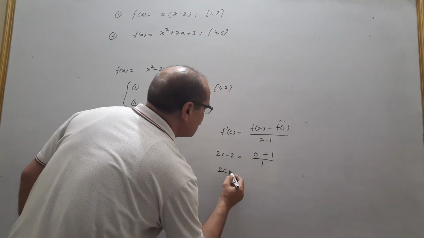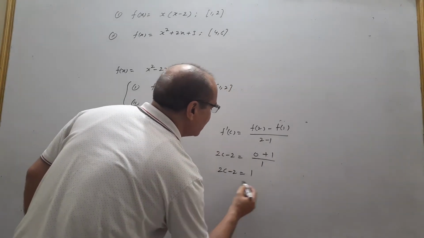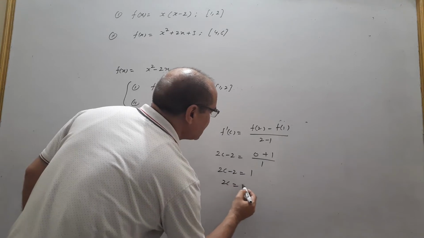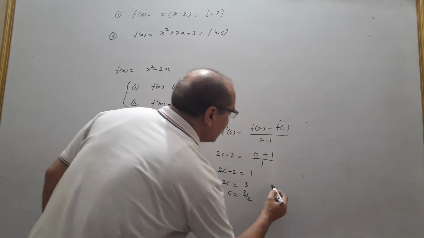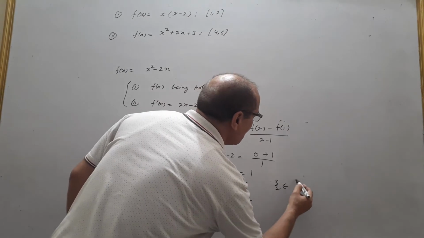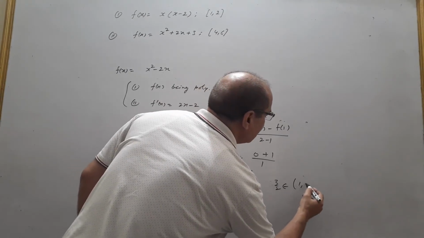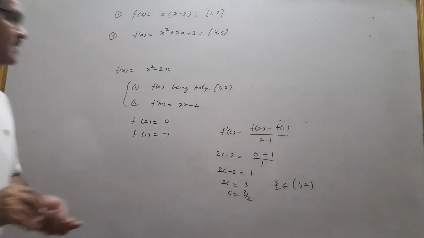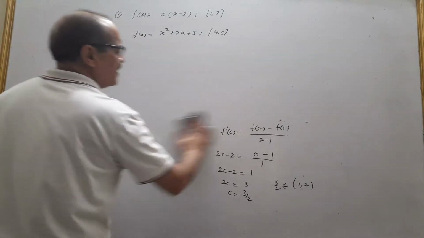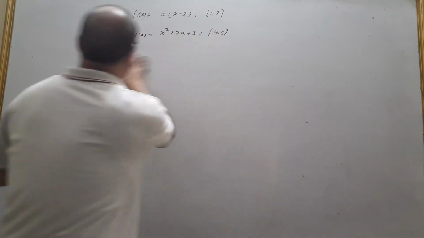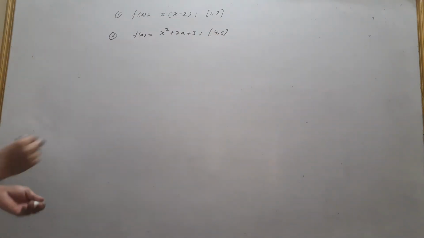So therefore 2c minus 2 is equal to 1, and 2c is equal to 3. What is c? That is equal to 3/2, and you see 3/2 belongs to the open interval (1, 2), hence the theorem is verified. Okay, this is not so typical, very easy if you remember the statement of the theorem.